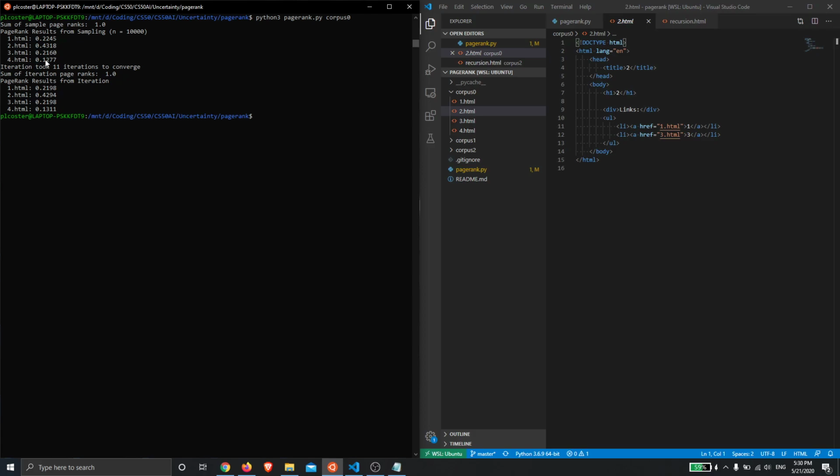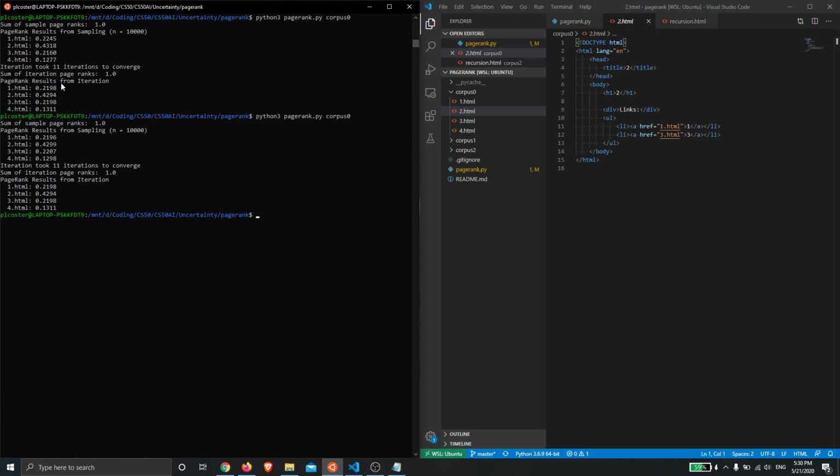Because this is using random sampling, if I run this again, we will actually get slightly different results for the random sampling method. The iteration results will always be the same because it's the result of a mathematical equation. So we can see that the page ranking for 1.html has gone from 0.2245 to 0.2196. And the larger the sample size you choose, the less variability there will be in these results. But at the n equals 10,000 size, there is some definite variability in the results you'll get.